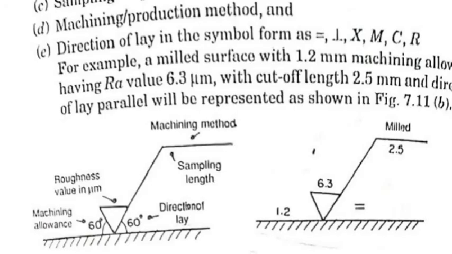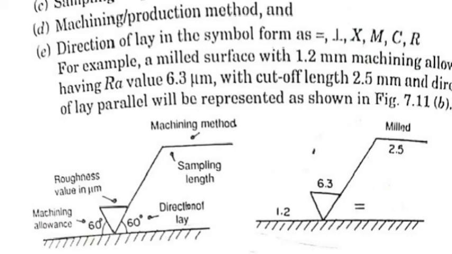As per the Indian standards, the surface texture is specified by indicating the following characteristics in the symbols: roughness value Ra in micrometers, machining allowance in mm, sampling length or instrument cutoff length in mm, the machining or production method, and the direction of lay.